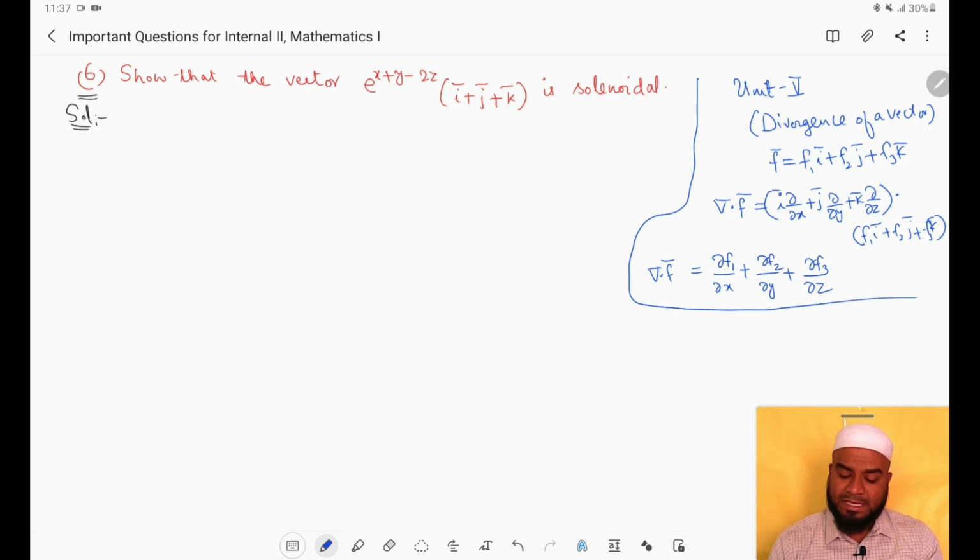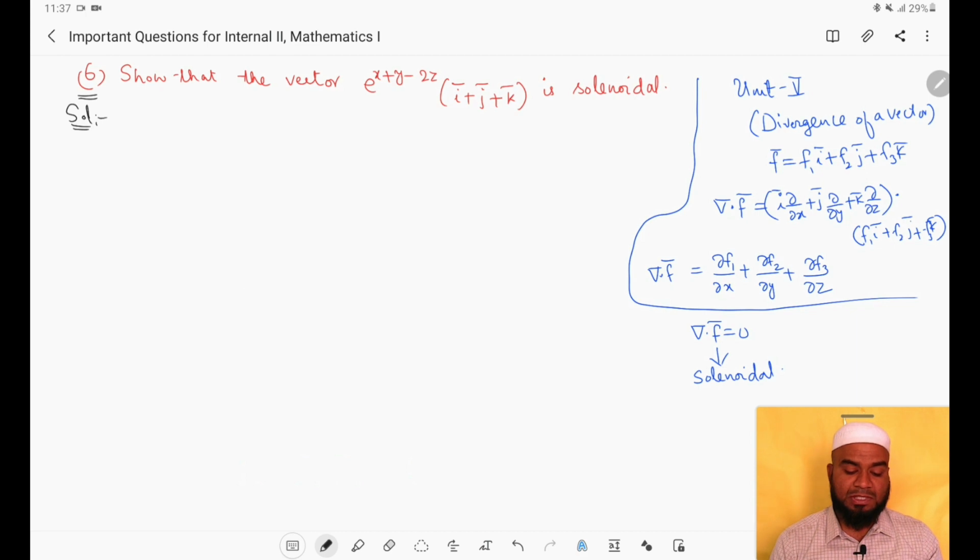And whenever this divergence del dot f bar becomes 0, then this vector f bar is called solenoidal, right? Which vector is called solenoidal? The one whose divergence is 0. Remember students, if the divergence of f bar is 0, that is del dot f bar is 0, then f bar is said to be solenoidal, right?